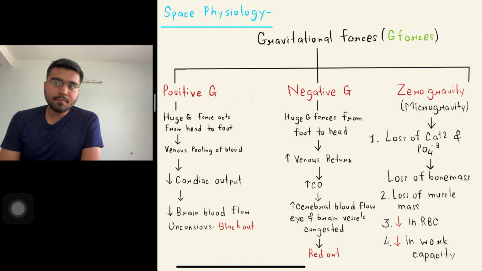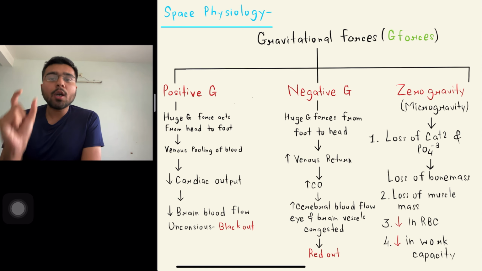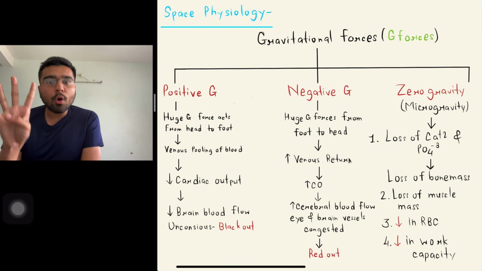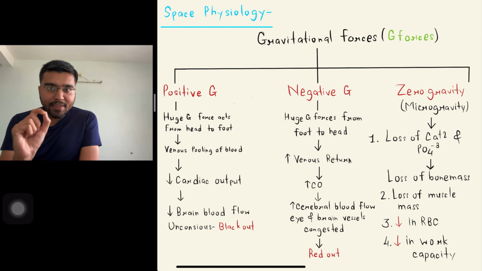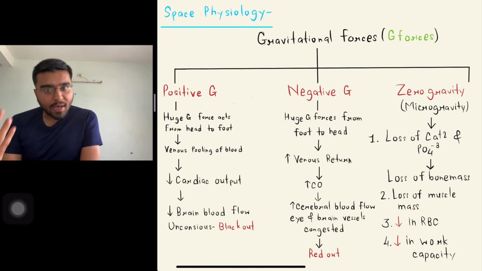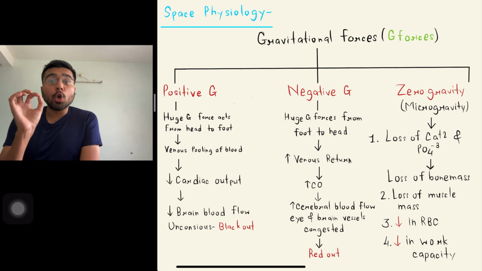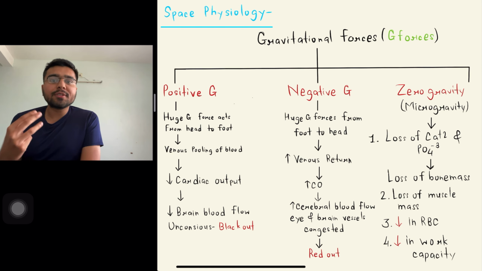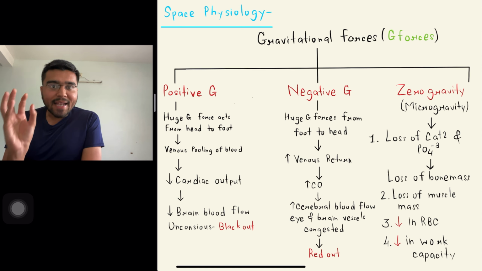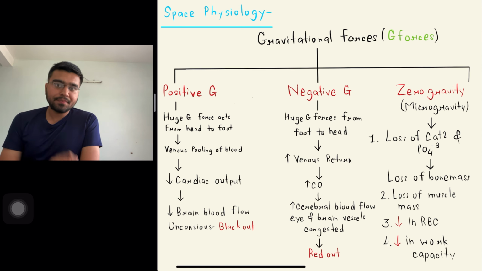And the last one is zero gravity or microgravity force. In that, 4 phenomena happen. The first one is loss of calcium and phosphate, that will lead to loss of bone mass. The second thing is loss of muscle mass. The third one is decrease in RBC, and the last one is decrease in work capacity. So these are all 3 types of gravitational forces that act in space physiology.